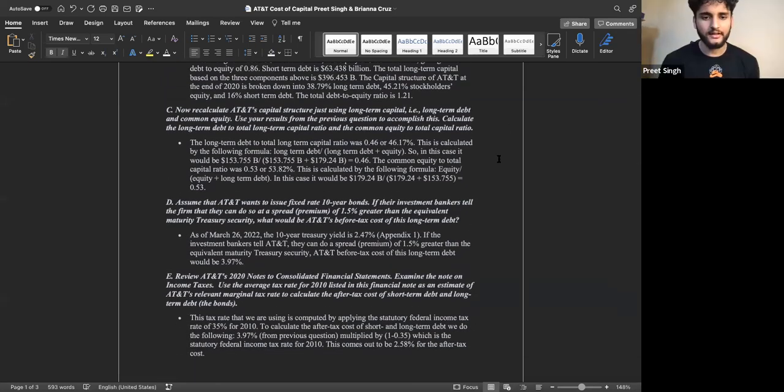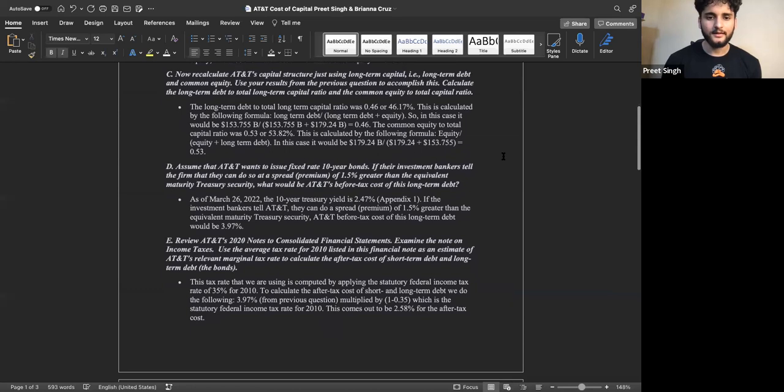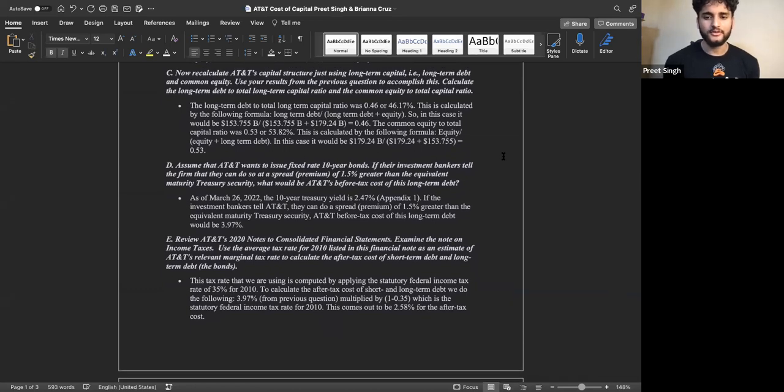For the third question, the long-term debt to total long-term capital ratio was 0.46 or 46.17%. This is calculated by the following formula: long-term debt divided by long-term debt plus equity. So in this case, it would be 153.755 billion divided by 153.755 billion plus 179.24 billion, which gives you 0.46.